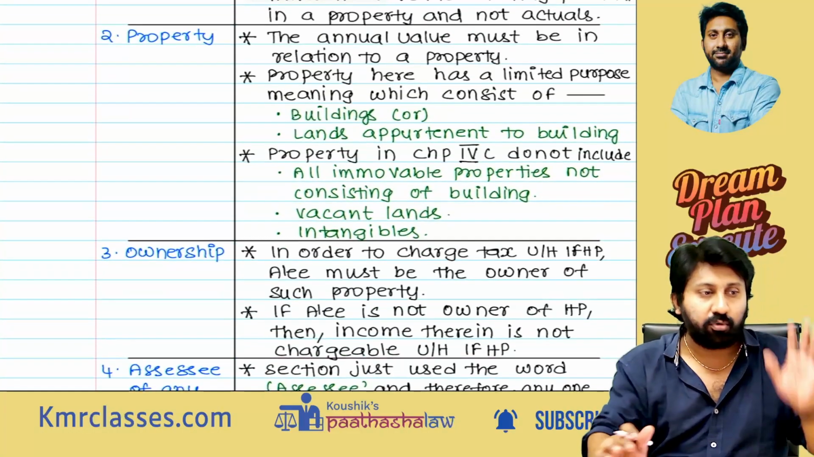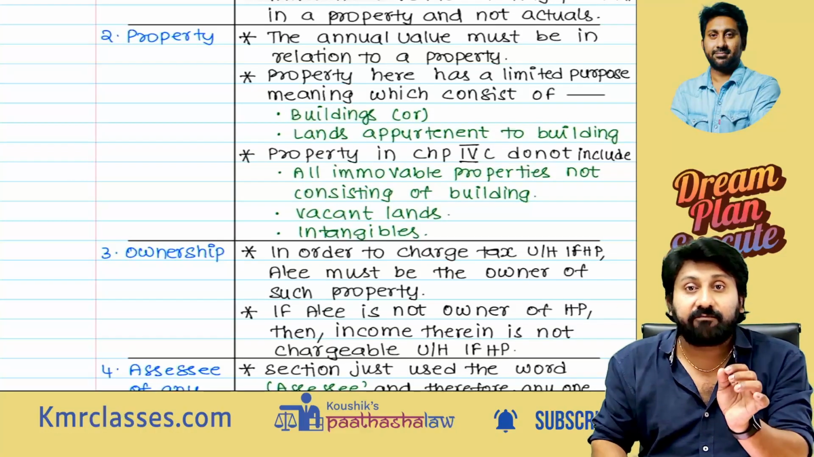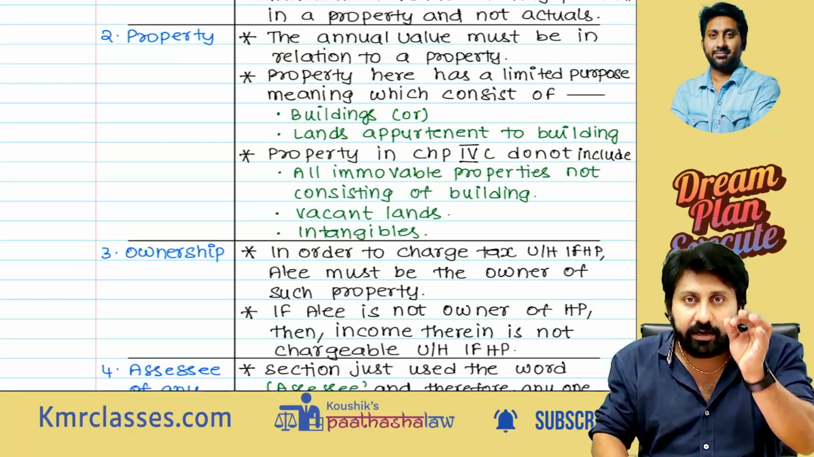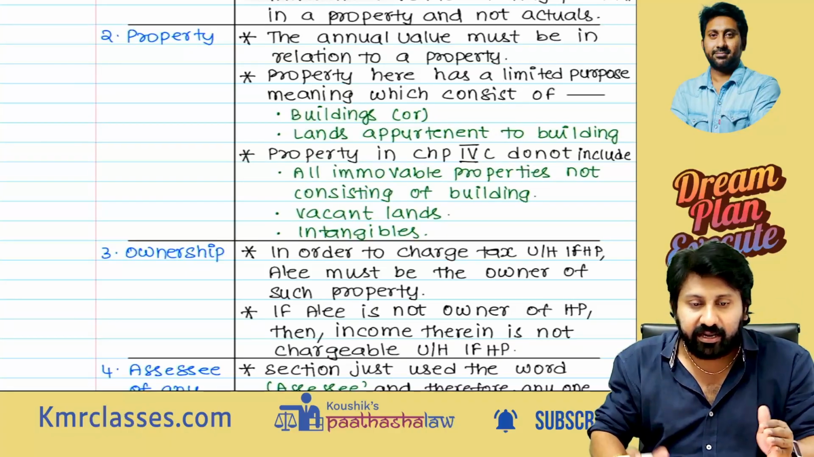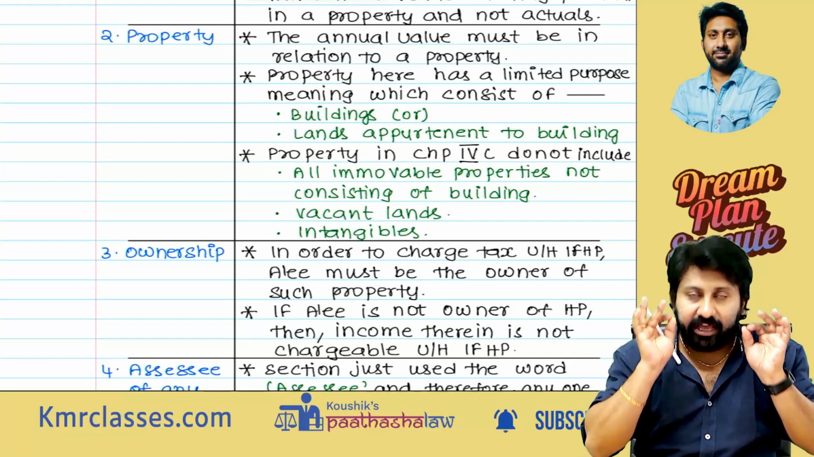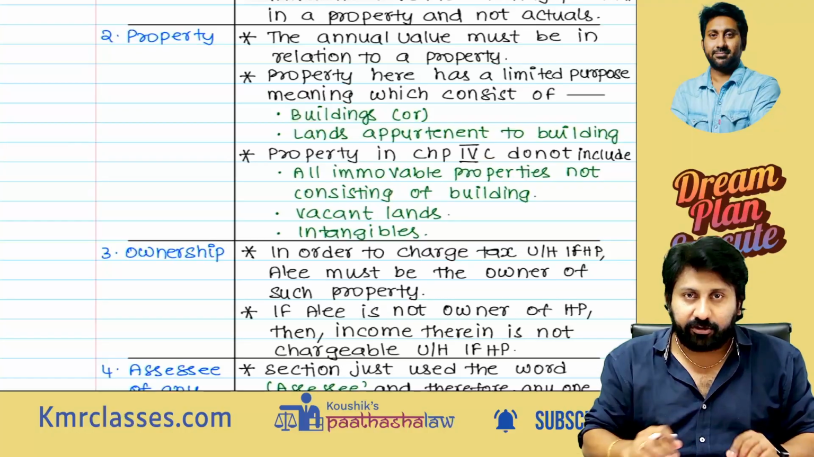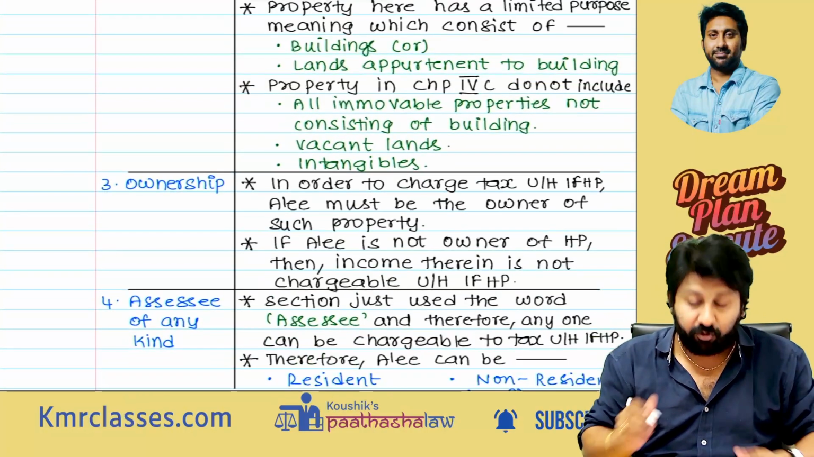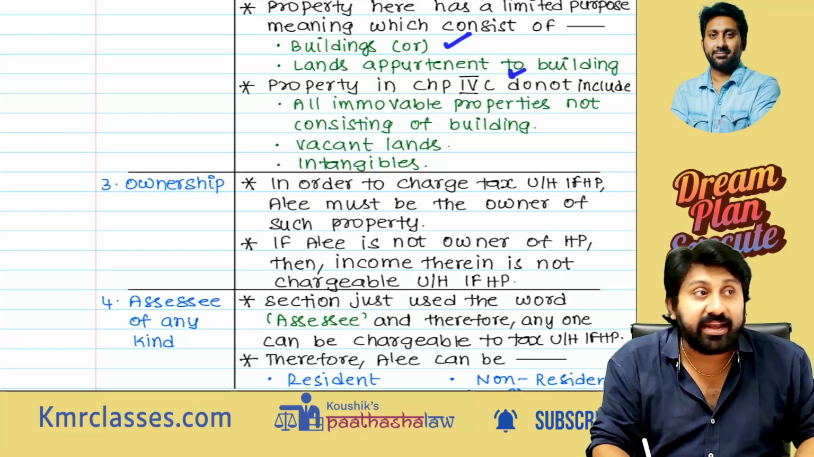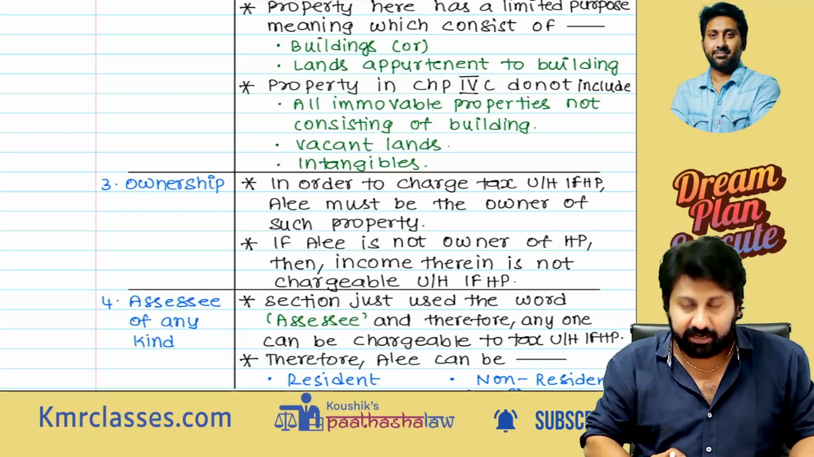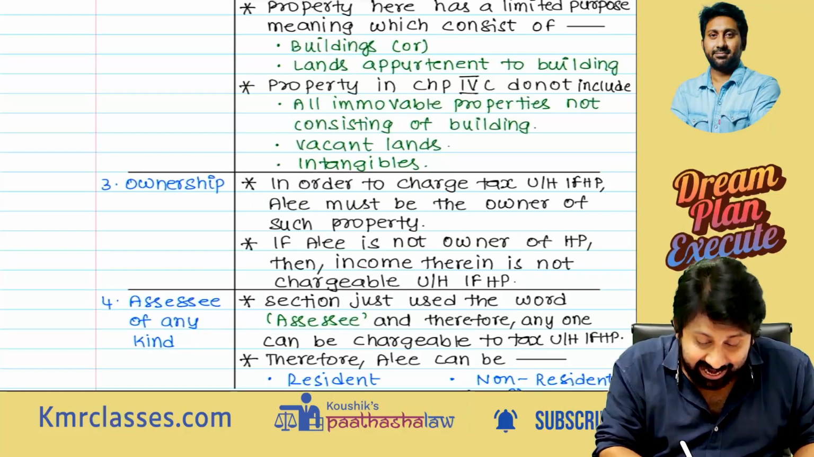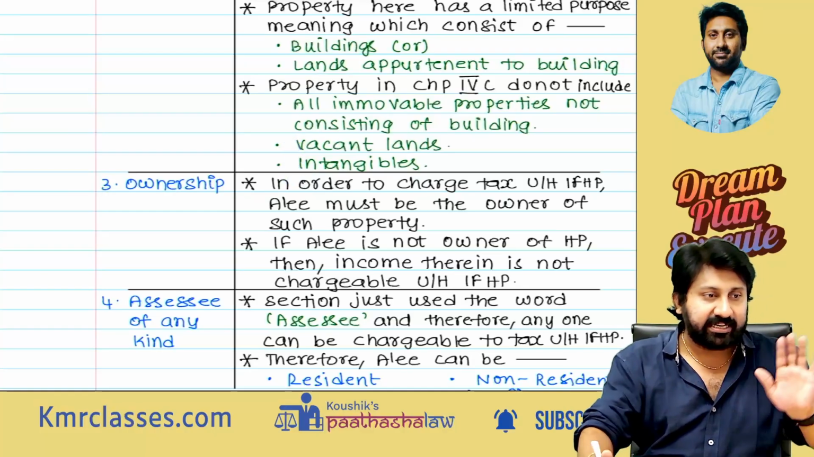Number two, very, very important: property. Income from house property, not every property. Therefore, it should have a building. House is a building. Building and attached lands appurtenant thereto, both together. So there should be a building and lands appurtenant thereto. That is only subjected to tax. Therefore, under the head income from house property, a building or any lands attached to the building are taxable. Immovable property not having a building, vacant lands, and intangible assets are not taxable under IFHP.